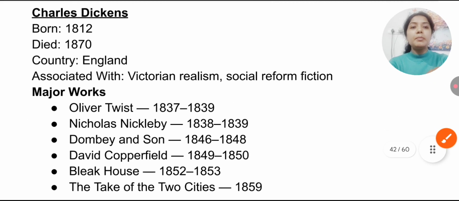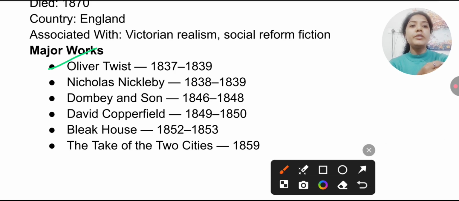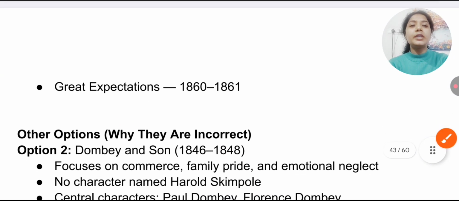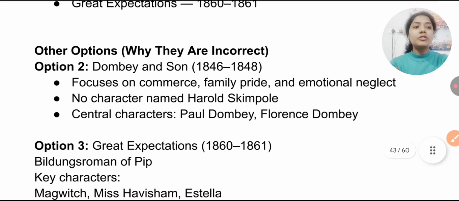Charles Dickens is very important from the Victorian age, and remember all the important works: Oliver Twist 1837, Nicholas Nickleby 1838, Dombey and Son 1846, David Copperfield 1849, Bleak House 1852, A Tale of the Two Cities 1859, and Great Expectations 1860. Okay. Dombey and Son was incorrect.